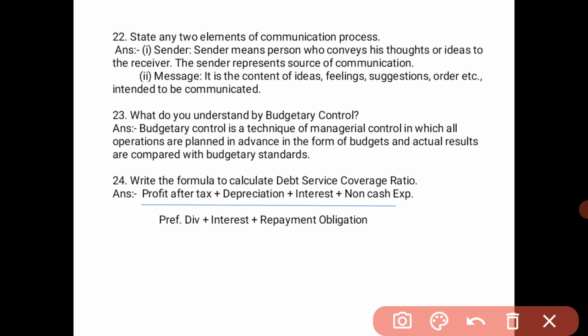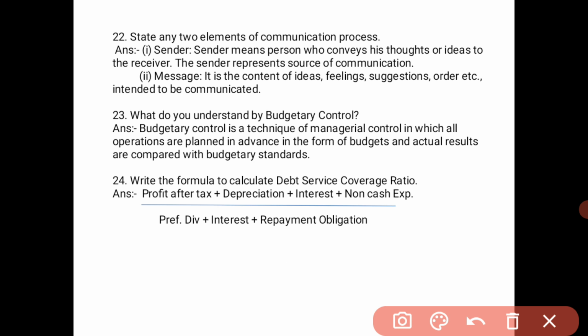It is one of the management techniques, where plans are made in advance through budgets, and actual results are compared with the budget standards.